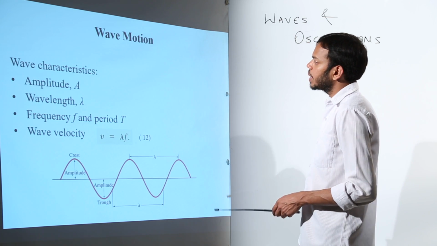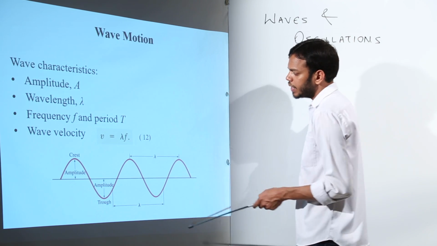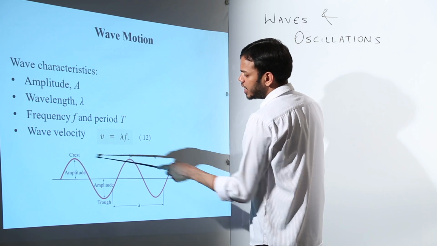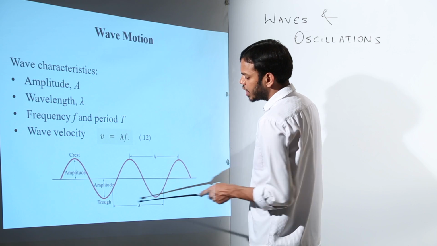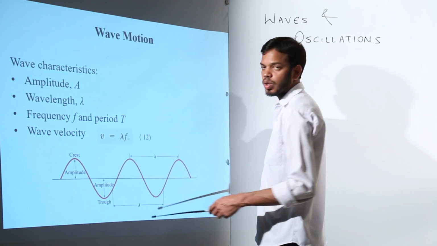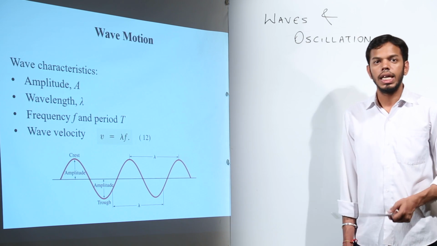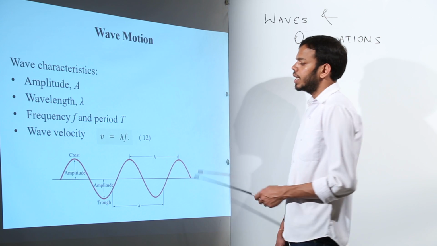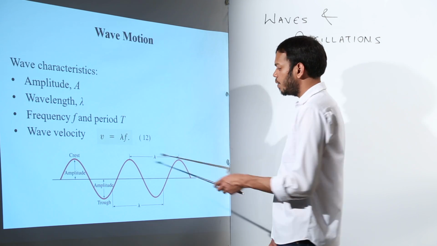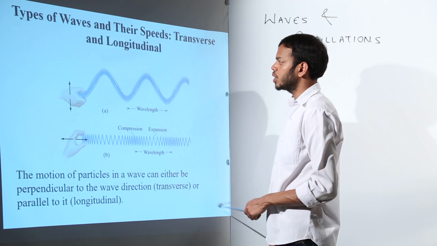Okay, now what are the characteristics of a wave? I have drawn a wave. First of all, the maximum displacement is the amplitude. The distance between two consecutive crests or two consecutive troughs is called wavelength. The time to cover one complete wave is called time period, and reciprocal of time period is frequency. Lastly, the velocity is frequency times wavelength. So frequency into wavelength is the wave velocity. These are four important aspects of any wave motion.